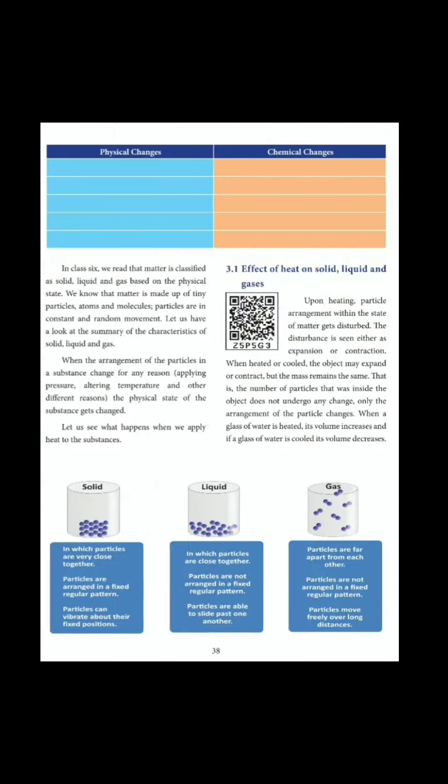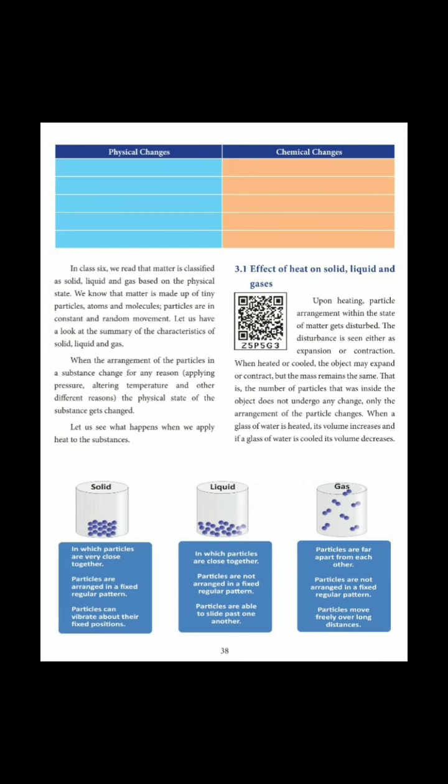In class 6, we read that matter is classified as solid, liquid, and gas based on the physical state. We know that matter is made up of tiny particles, atoms, and molecules. Particles are in constant and random movement. Let us have a look at the summary of the characteristics of solid, liquid, and gas.